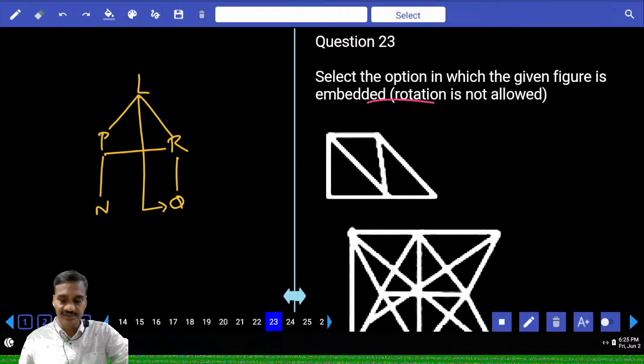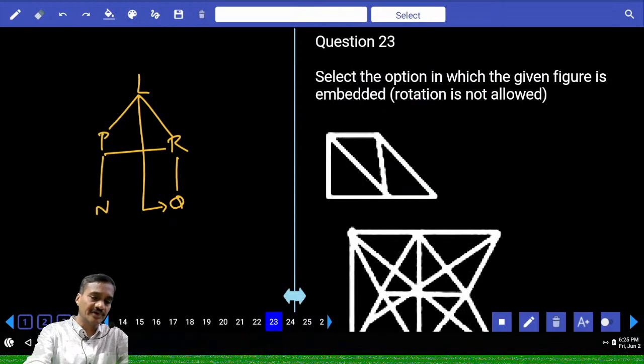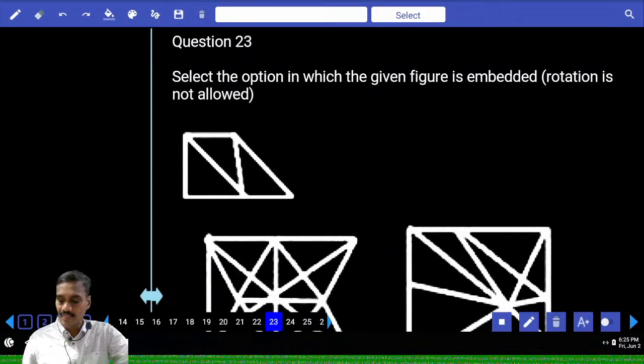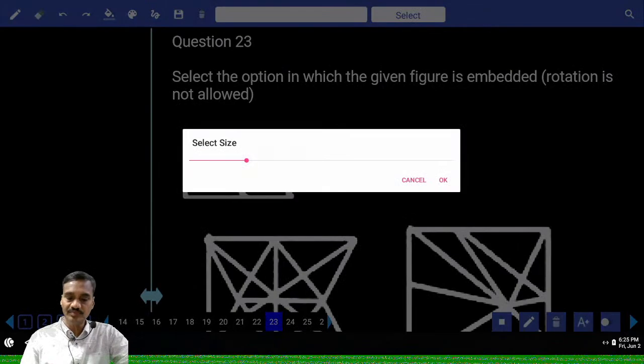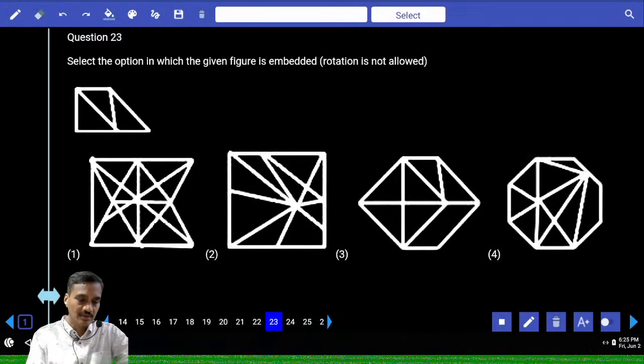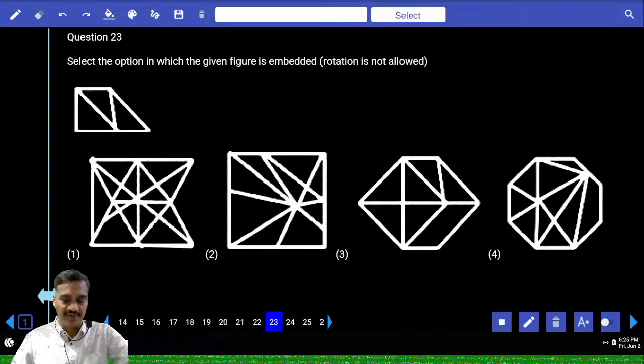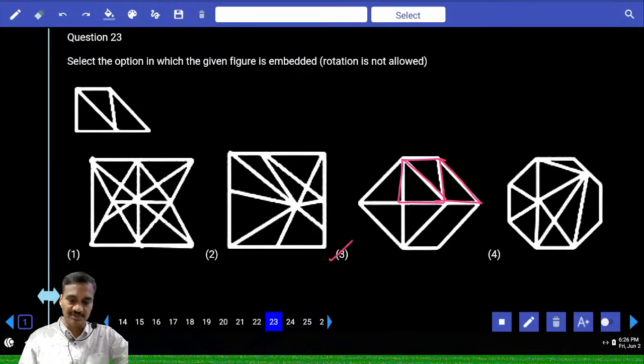The next one, 23rd. Now in this 23, we need to find out the figure that is embedded into this. Now in the first one, are you getting this figure here? Then second one, this square is not. Then in the third one, tell me where is this option here? Now this is the figure we are talking about, isn't it? Now in this one, this line. And this is the line we have. And choice 3, question number 23.